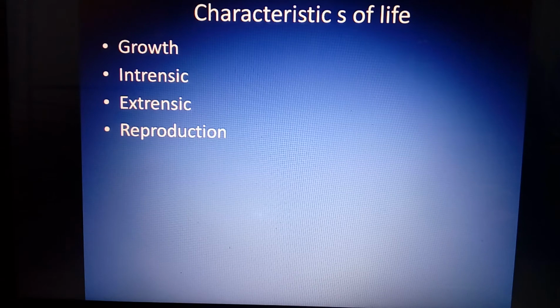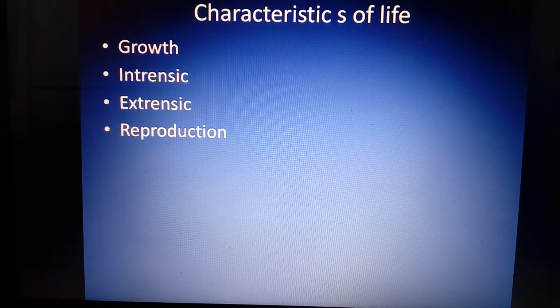Reproduction is shown by living organisms. But this is also not a defining property of life. Why? Because reproduction is not shown by all living organisms.